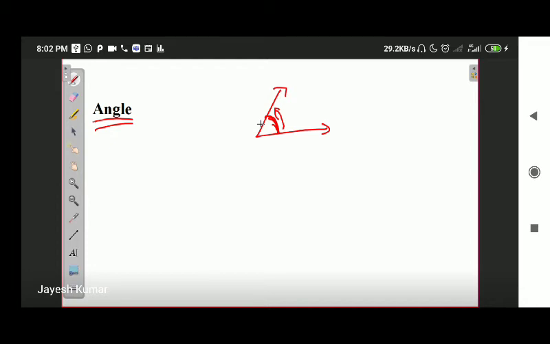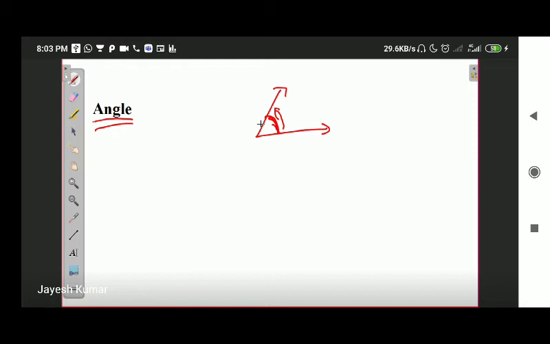For example, suppose you are sitting in a room. You can see the edge where the wall of the room and the floor of the room are meeting. You can easily identify that they are almost making a 90-degree angle with each other. So there is an angle present in your room as well. If you put a pen or pencil on your notebook, then the nib of that pen or pencil is going to make an angle with your notebook. So where is the angle forming? An angle is forming between any two surfaces.